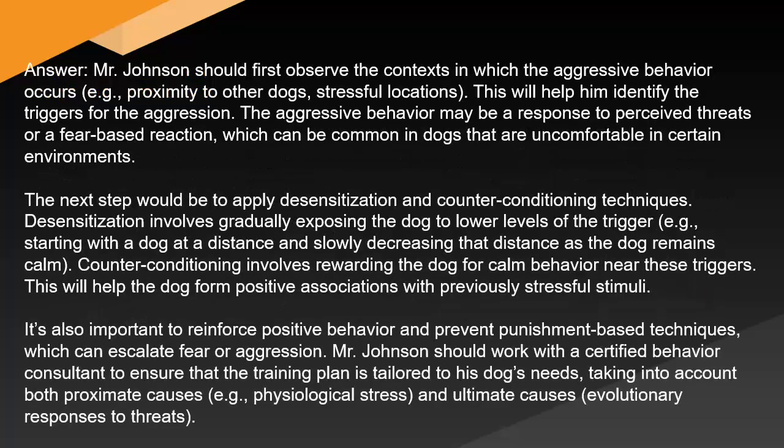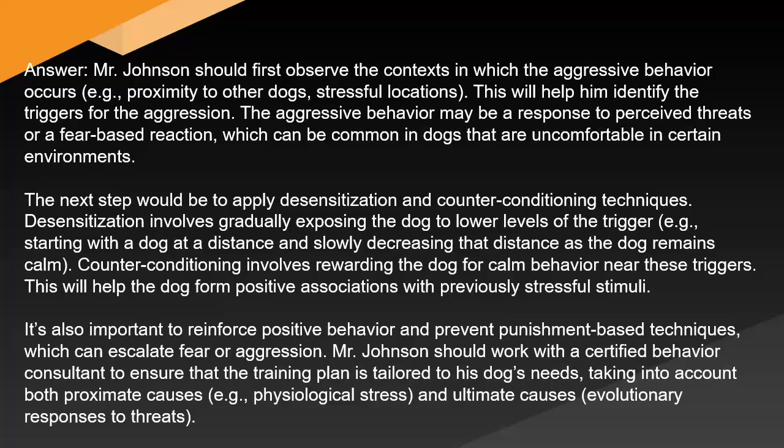Answer: Mr. Johnson should first observe the contexts in which the aggressive behavior occurs, e.g., proximity to other dogs, stressful locations. This will help him identify the triggers for the aggression. The aggressive behavior may be a response to perceived threats or a fear-based reaction, which can be common in dogs that are uncomfortable in certain environments. The next step would be to apply desensitization and counter-conditioning techniques.